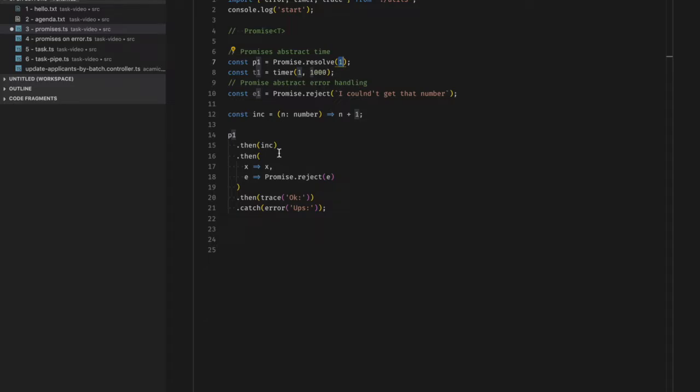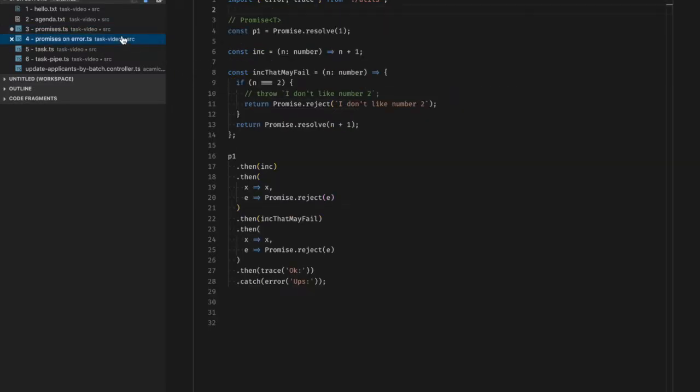But as we can see in this part of the code, whose only purpose is to allow us to inspect the promise type, the success value is correctly typed as number, but the error is typed with the general type any. So all the guarantees we have when things go as expected are lost when things go south. And as they say, if anything can go wrong, it will. So why aren't promises typed on error? The short answer is that they can't. Let's see the next example to see why.